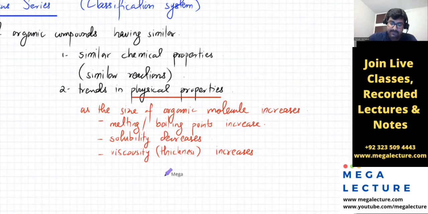And there's another one: most organic molecules are flammable, which means that any organic compound, like if you take a tree that's an organic compound, it burns, right? They're flammable, but they have different flammability. Some of them burn very easily, some of them don't burn that easily. So the bigger the molecule, the less flammable it's going to be. So flammability decreases.